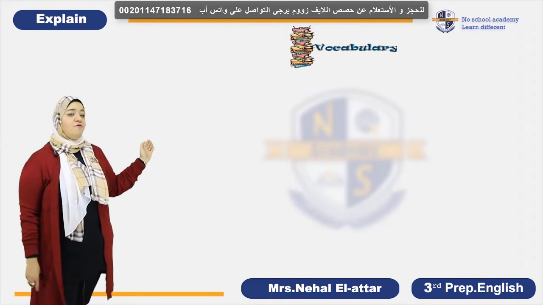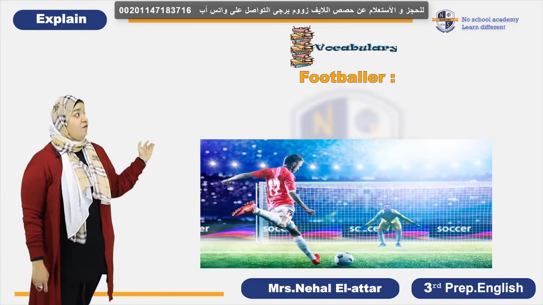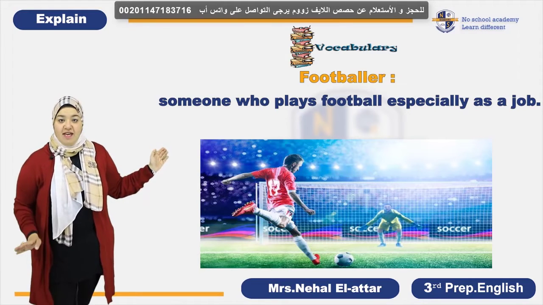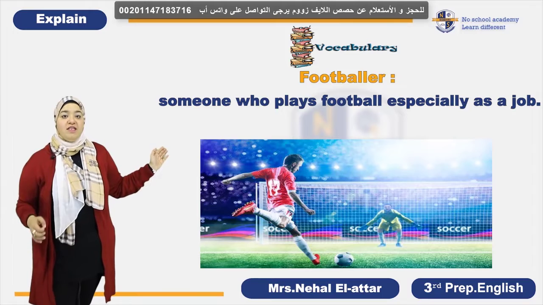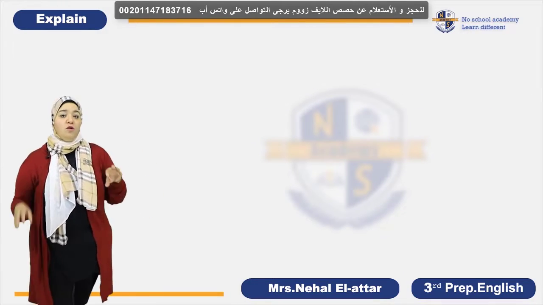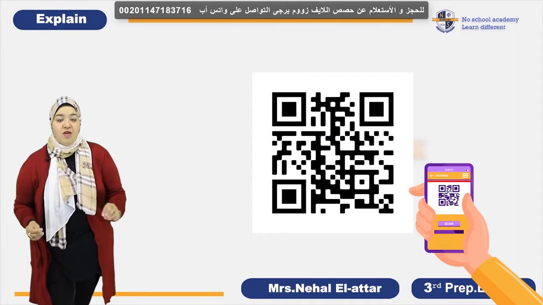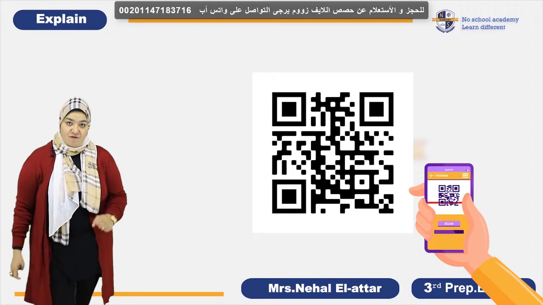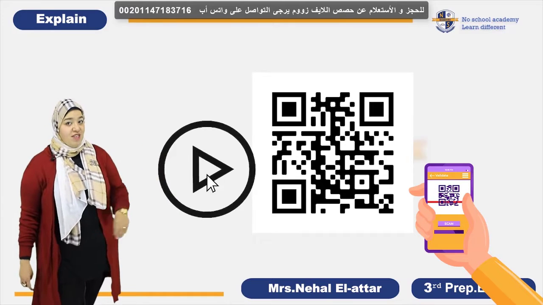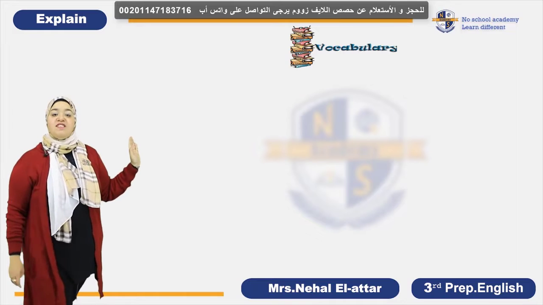Here we have the word footballer, and it's also related to Muhammad Salah. So the footballer is someone who plays football especially as a job. He's not only talented, he took playing football as a job, okay? And by this, we come to pause the video, go and scan this QR code to have some funny information and amusing information about Muhammad Salah, a short video about him. Please watch it and return back and be back soon because I'm waiting for you. Here we have the next word, which is a team.